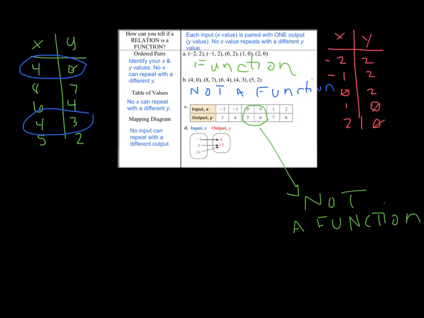Okay, our mapping diagram is similar to a table. Notice we have these little pods. The ones on the left where the arrows originate are your input values, which are your x values, and the ones where the arrows are pointing are your y values, or your output. So in this case, -1, 3, and 11 are my x values. None of them repeat. It doesn't matter that 3 and 11 share a y value. As long as none of the x values repeat with different y's, it would be a function. So this one is a function according to our definition.